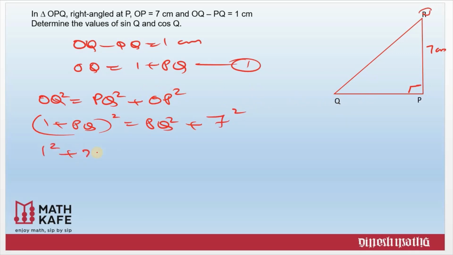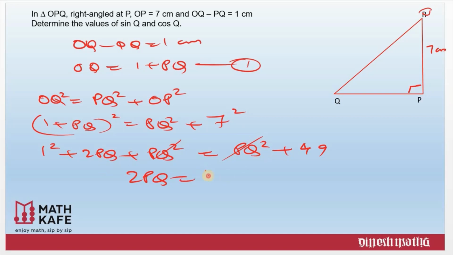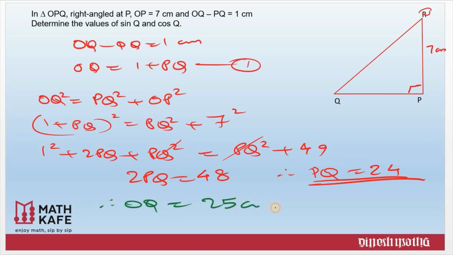Using (A plus B) whole square, A square plus 2AB plus B square, that is 1 square plus 2PQ plus PQ square equal to PQ square plus 49. PQ squares get cancelled. 2PQ equal to 49 minus 1, that is equal to 48. Therefore, PQ equal to 48 by 2, that's equal to 24. Now PQ equal to 24, therefore from the earlier relation OQ will be equal to PQ plus 1, that is equal to 25 centimeters. Hypotenuse is 25 centimeters and QP equal to 24 centimeters.